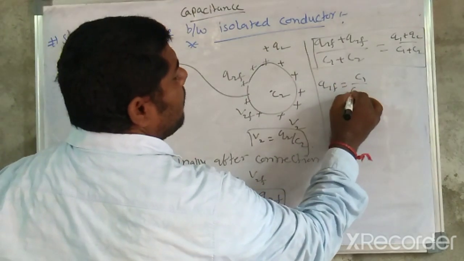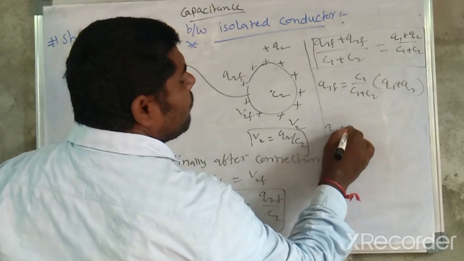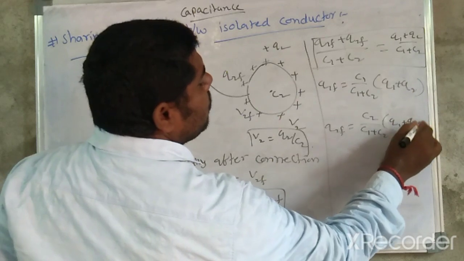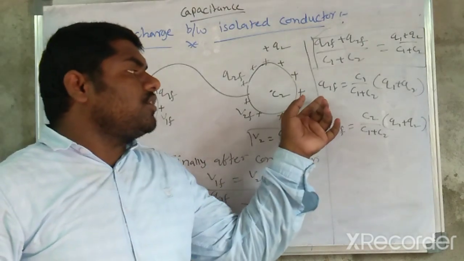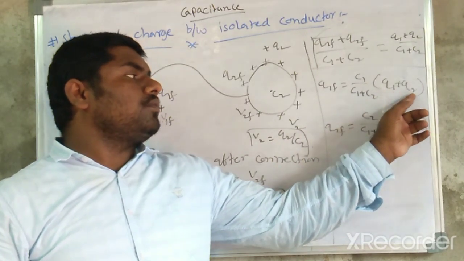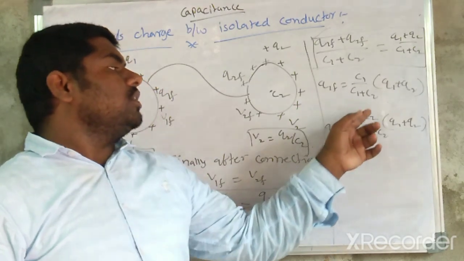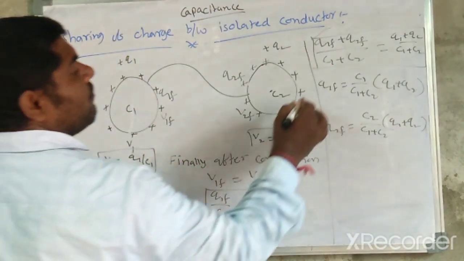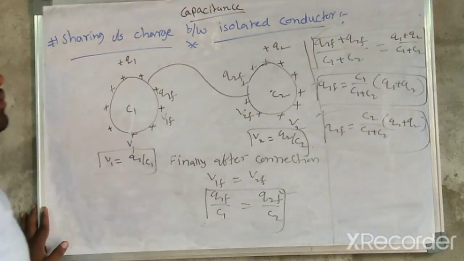Q1 final is equal to C1 upon C1 plus C2 into Q1 plus Q2. Similarly, Q2 final is equal to C2 divided by C1 plus C2 into Q1 plus Q2. So after sharing, Q1 final equals C1 by C1 plus C2 times Q1 plus Q2, and Q2 final equals C2 by C1 plus C2 times Q1 plus Q2. These two formulas are very important while doing numerical problems.